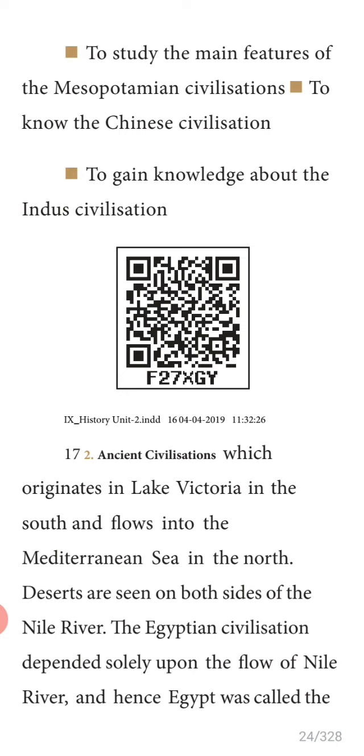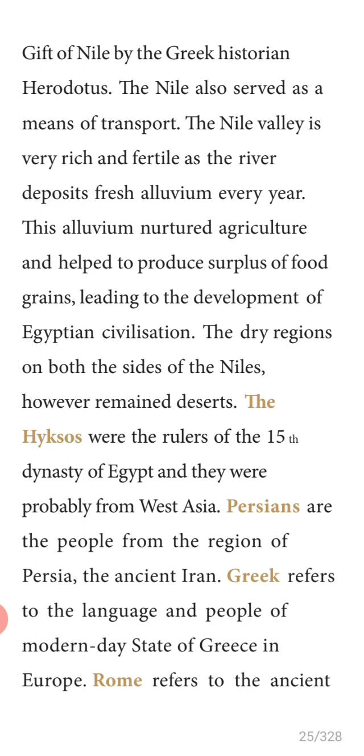Okay, children? Egypt became intimately connected with the Sangam age in Tamilagam by the sea route. So far we have studied the Egyptian geography and location. Egypt is situated in between the desert, and a river is flowing, that is the Nile River. So it is called the gift of the Nile. Now, the Hyksos. What do you mean by Hyksos?